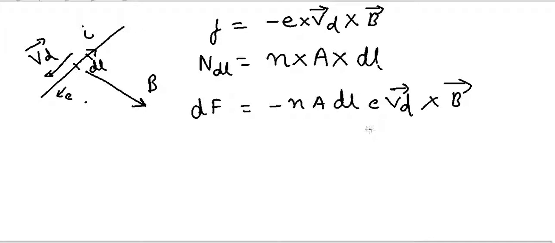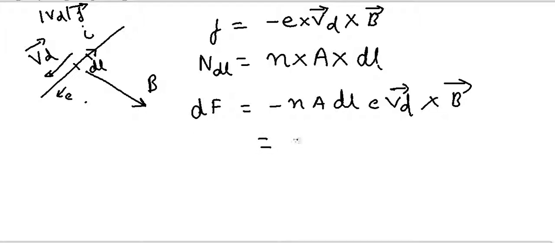Now I will just do some slight modification. The vector Vd can be written as the magnitude of Vd multiplied by a unit vector in the direction of Vd.